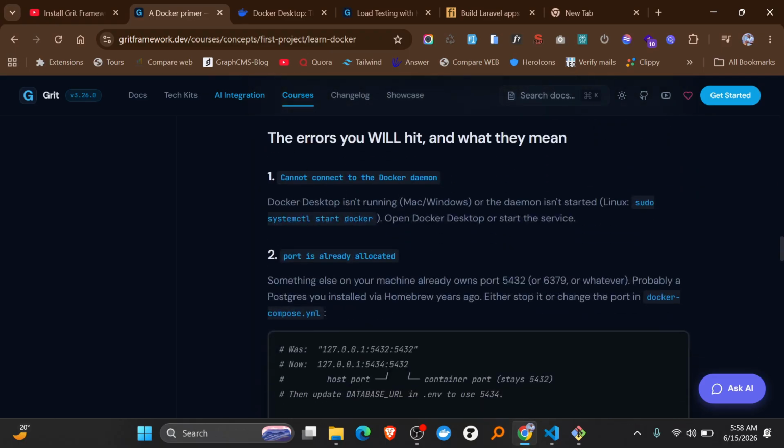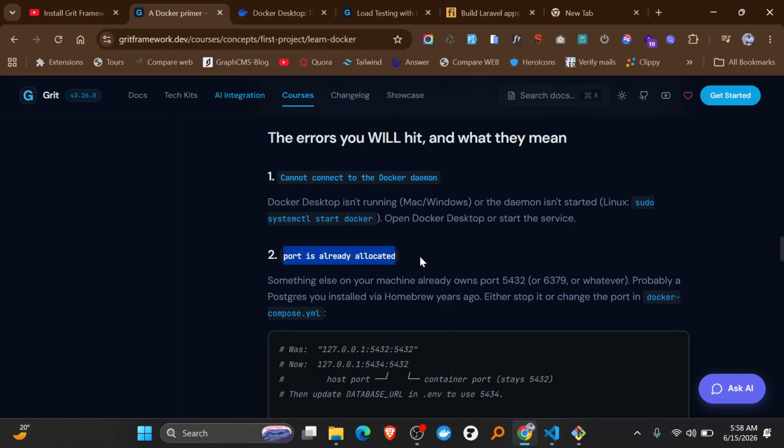Okay. So the errors that you might see: they cannot connect to the Docker daemon. It means that it isn't running. The daemon hasn't started. Like when you try to run Docker Compose up when you have not started the Docker engine here, then it's going to give you issues.